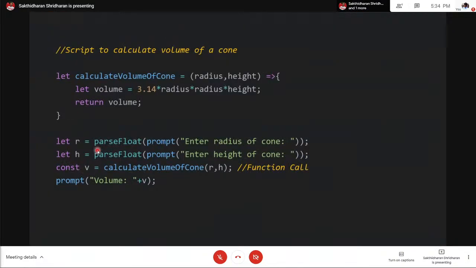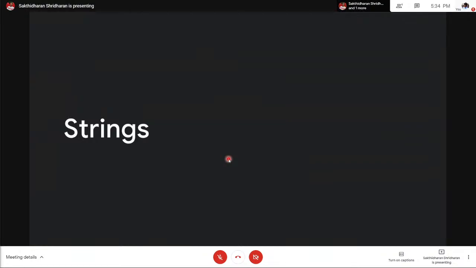Here you could see there are two functions, and the function is called here. Like you could notice, the function is called with the user input. So let's go to strings.